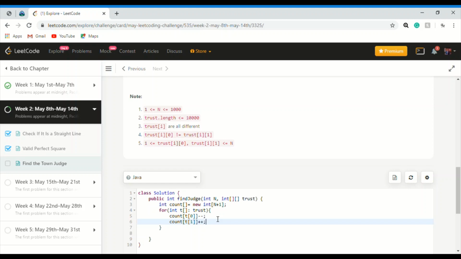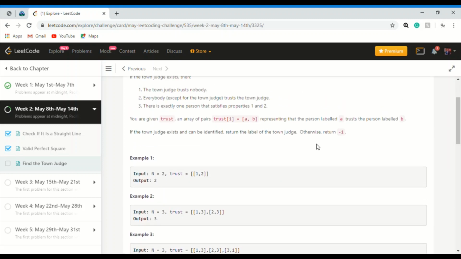So: for int i equal to 1, i less than or equal to N, i plus plus, if count[i] equal to n minus 1, n minus 1 because we are excluding the judge.